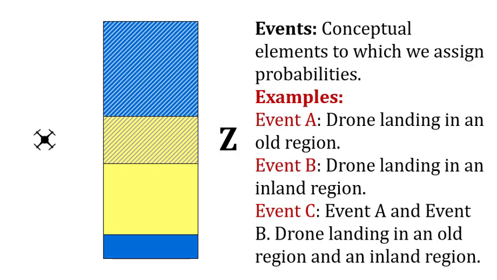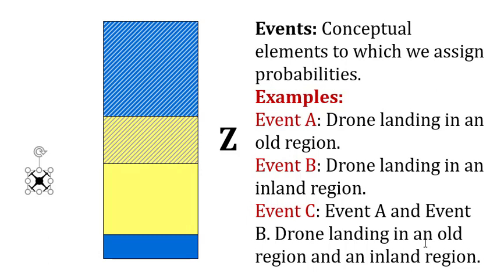Okay, so first the definition of events. Understanding the concept of events is more clear if I show you an example. Events are conceptual elements, and they are the elements to which we assign probabilities. So, for example, here event A is the drone landing in an old region. So basically, event A would be that the drone lands in any of these areas. So that would be event A.